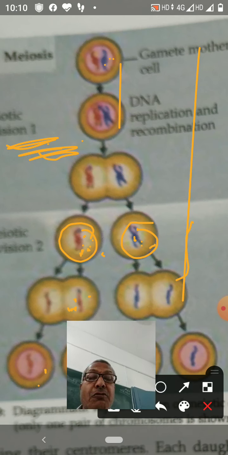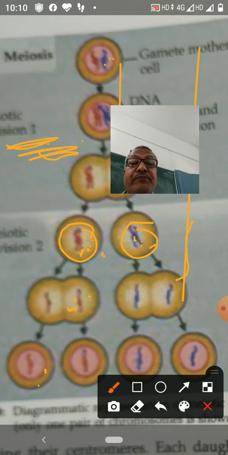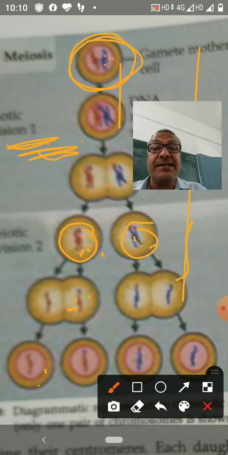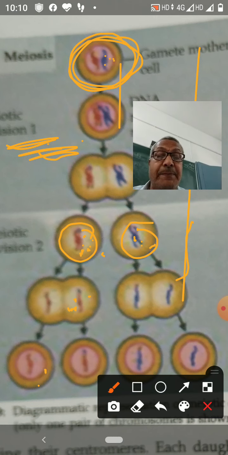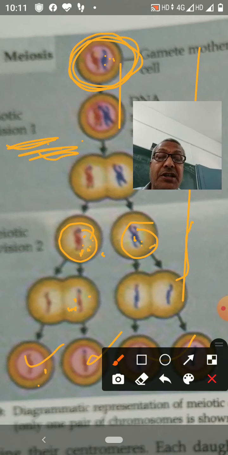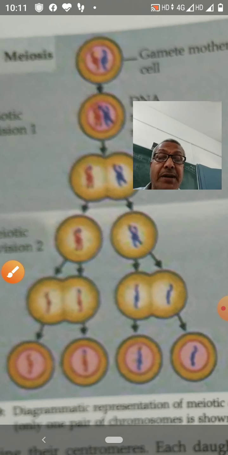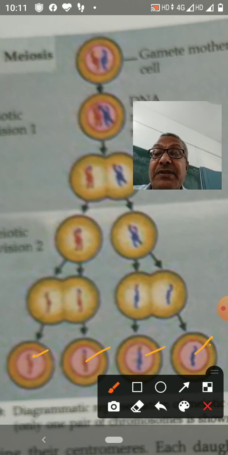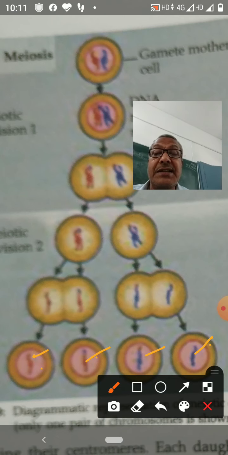So thus, four daughter cells are formed, and these four daughter cells are produced from this one parent. This is the parent cell, and from this parent cell, now these four daughter cells are produced. These four daughter cells have half the number of chromosomes of the parent cell. Therefore, these cells are known as haploid cells.